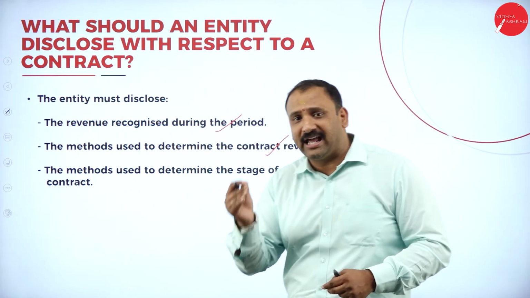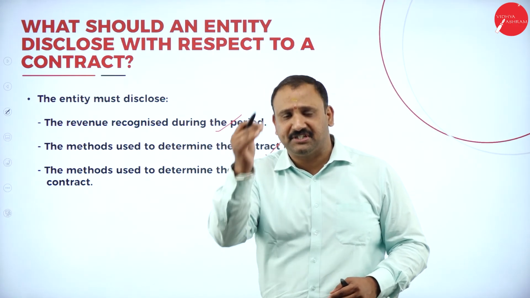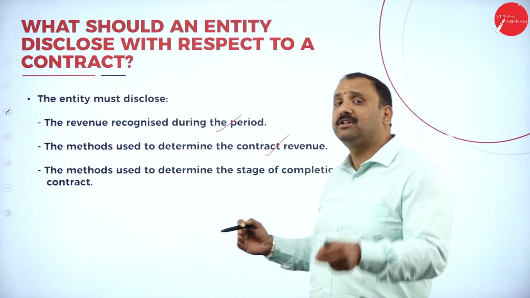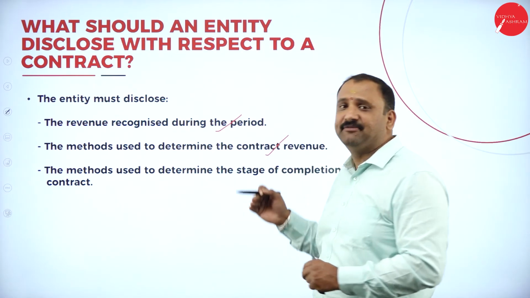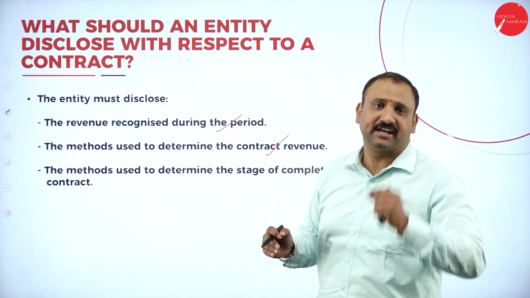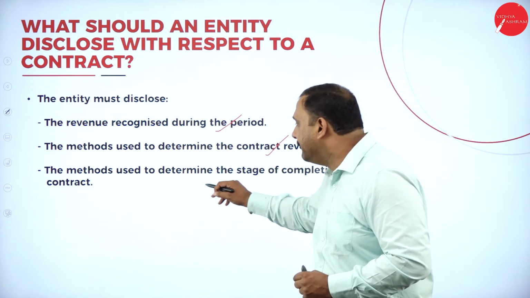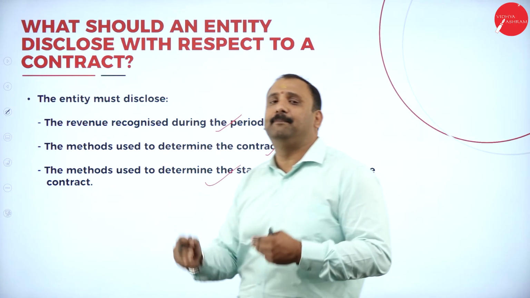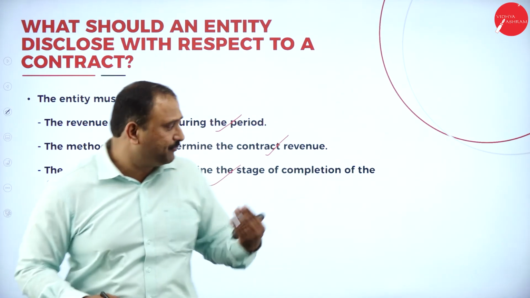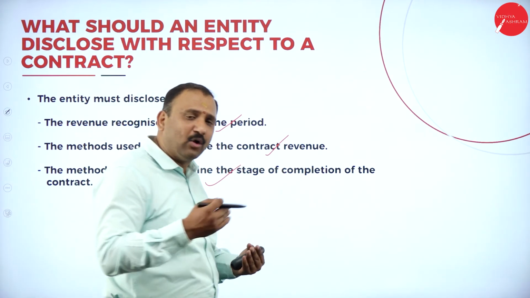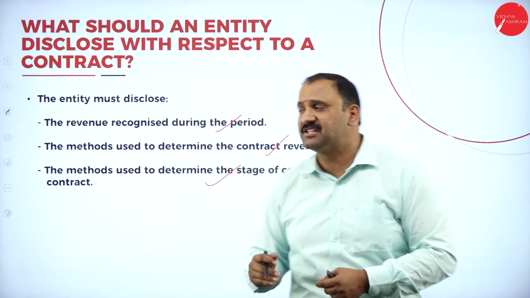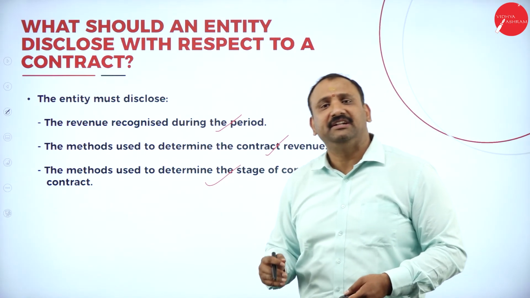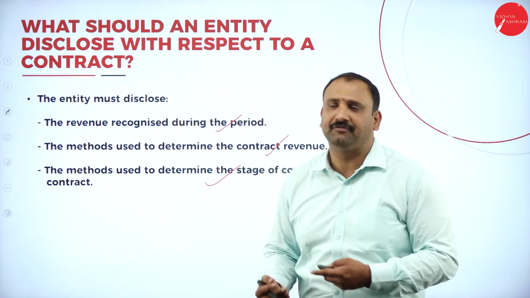So I need to tell the public, the investors, the board very clearly what is the methodology that I have followed in accounting standards to arrive at the revenue and cost recognition. Followed by, the methods to determine the stage of completion of the contract. So at every stage, how am I taking it and how does the stage of completion of the contract happen? So these are the factors that you need to discuss in terms of the disclosure of the contract.